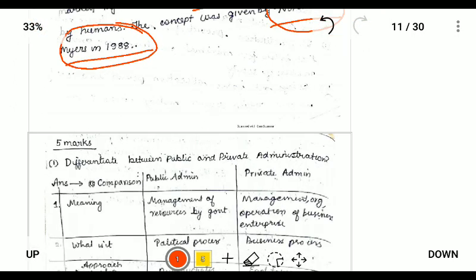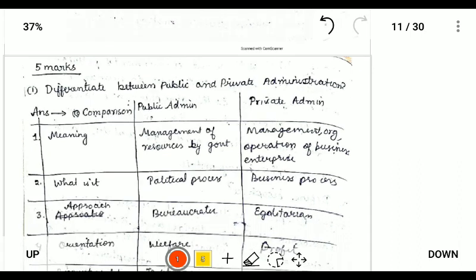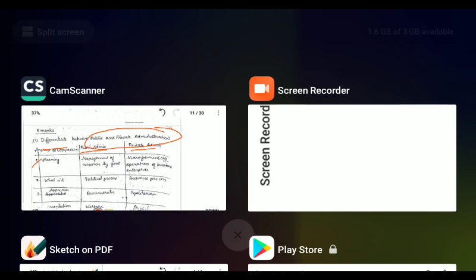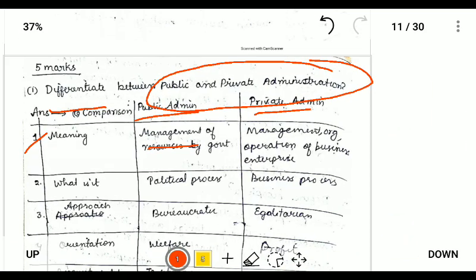So now we'll be going to the 5 marks question. So for 5 marks, if the question is given differentiate, we can write it in tabular form. So public administration and private administration, they are telling us to find the difference. So first, the meaning. The meaning is that public administration is managed by the government,